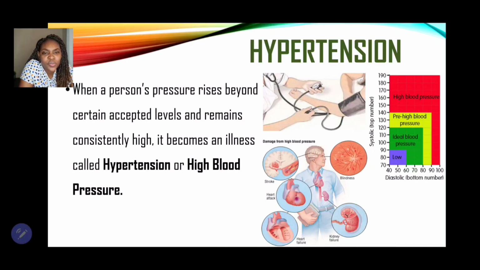So why would someone have hypertension or high blood pressure from consuming too much fats? For instance, you consume too much fats and then there's a buildup in the walls of the artery. Then the blood will have to force itself through the narrowing or blockage of the artery, and therefore the blood pressure will rise. And if there aren't any lifestyle changes or eating habits adopted, then that blood pressure will remain constantly high.